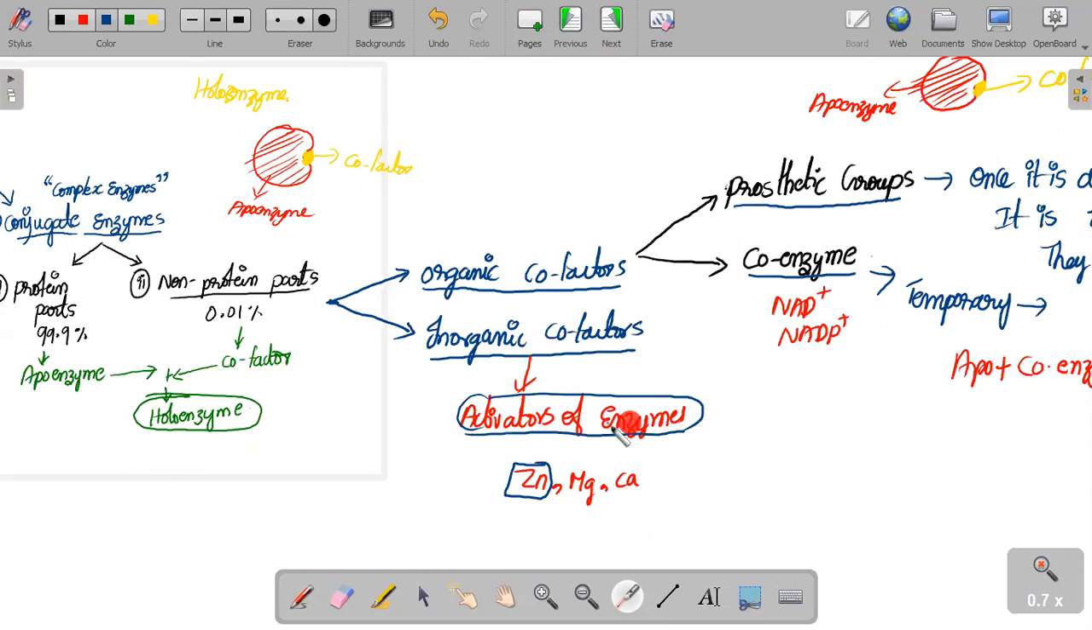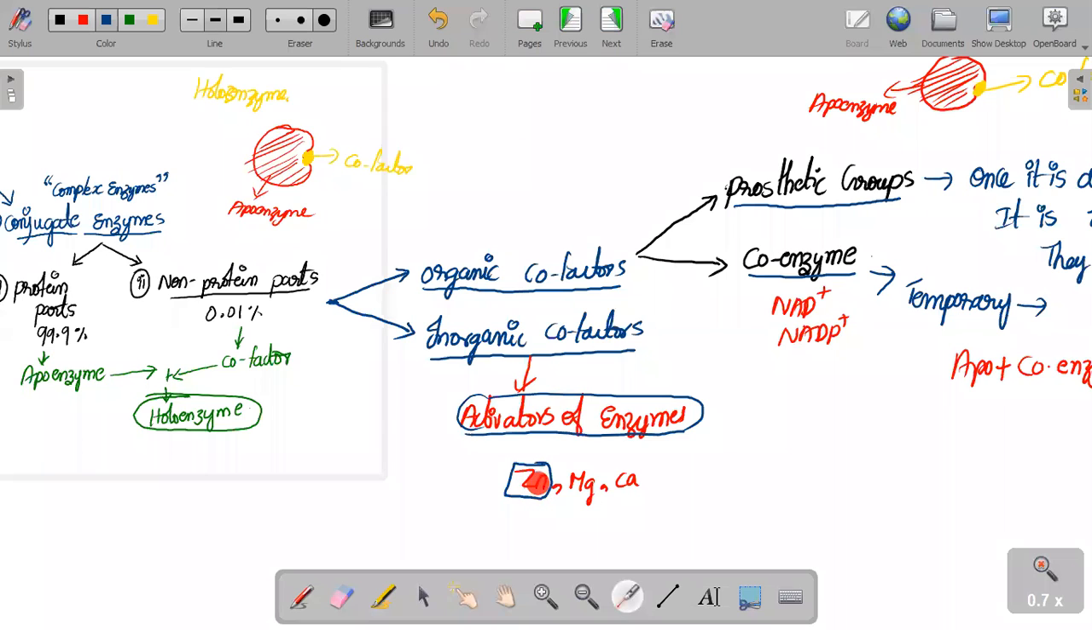Any enzyme that is inactivated needs some minerals to activate it. Here you may ask me a doubt: sir, do these inorganic cofactors attach to enzymes permanently or temporarily? The answer is very simple: they are temporary in nature.